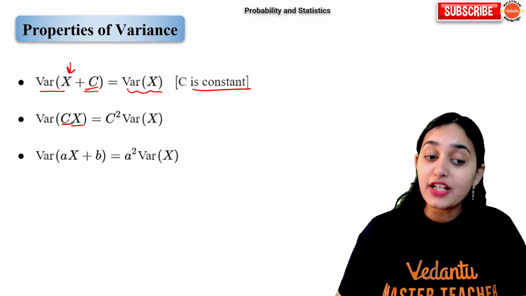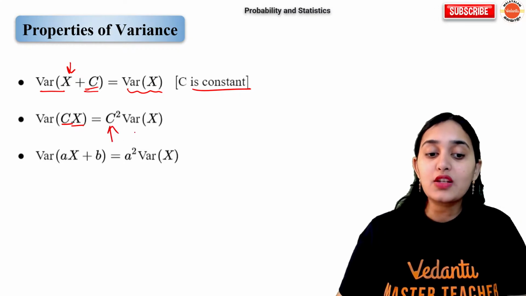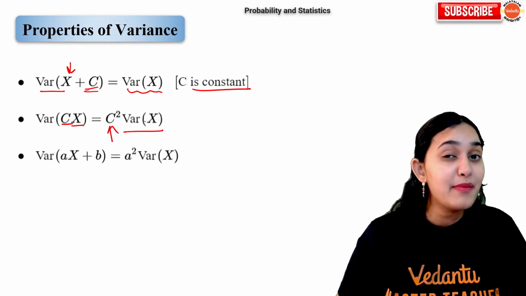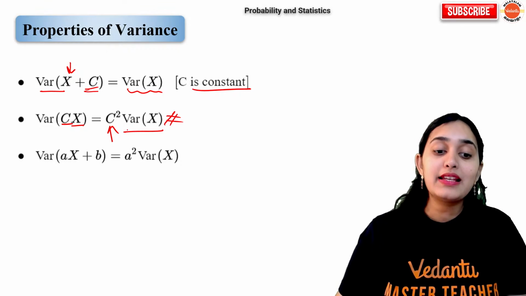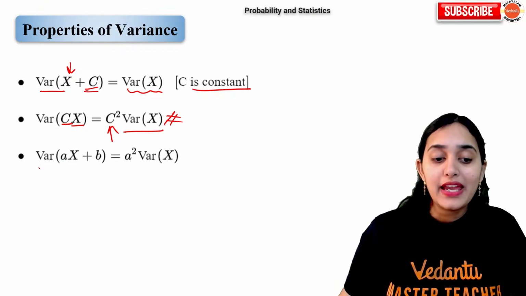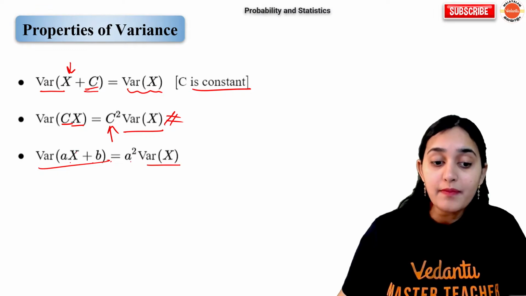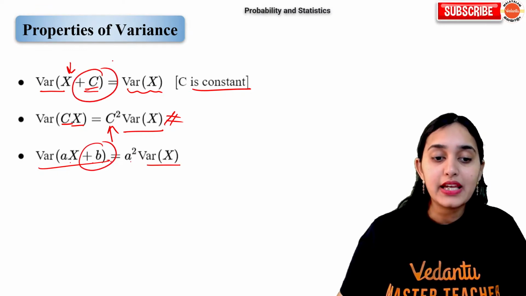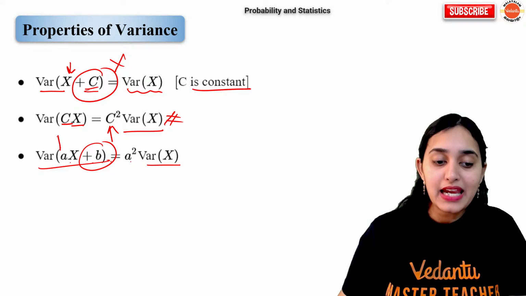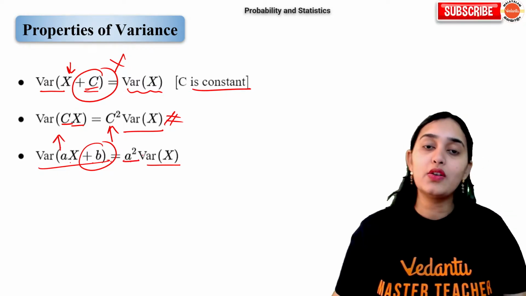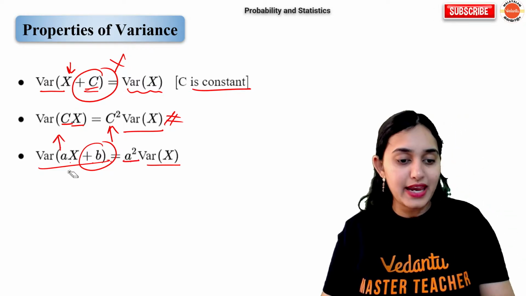Variance of c into x is c square into variance of x. Remember, it's a very important formula. Variance of ax plus b is a square into variance of x. How come? Because addition is removed, multiplication is square. So a square into variance of x. Okay?